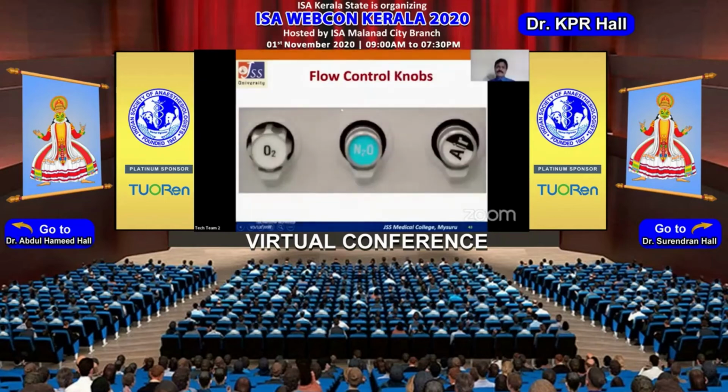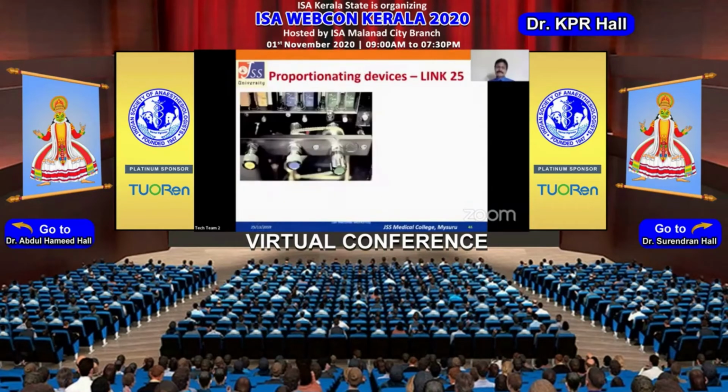Coming to the flow control valves, these are touch coded and color coded. That's a very important safety feature, so that just by touching, you know which flow control knob you are touching. Coming to the pressure proportioning devices, these are present in between the flow control knobs and the flow control valves. Different kinds of proportioning devices are there in GE machines and in Draeger machines.